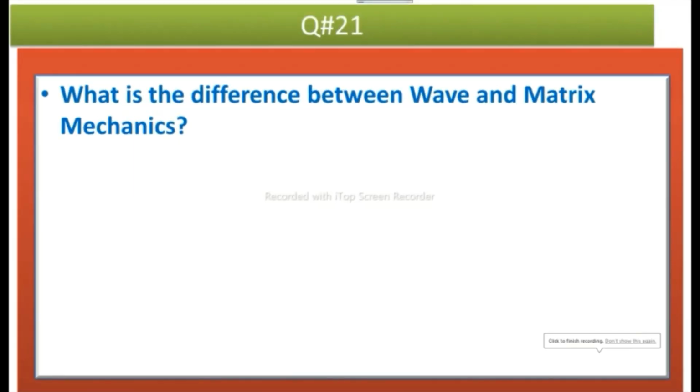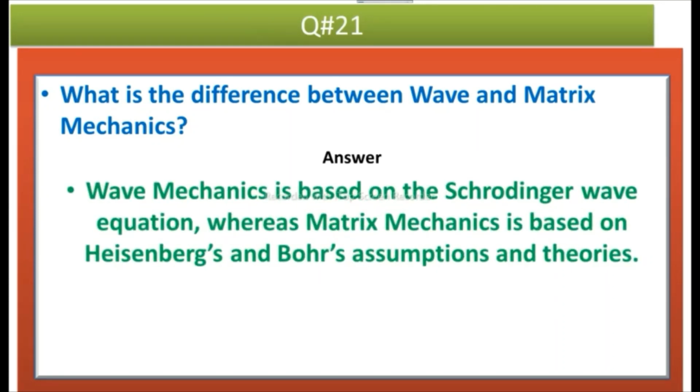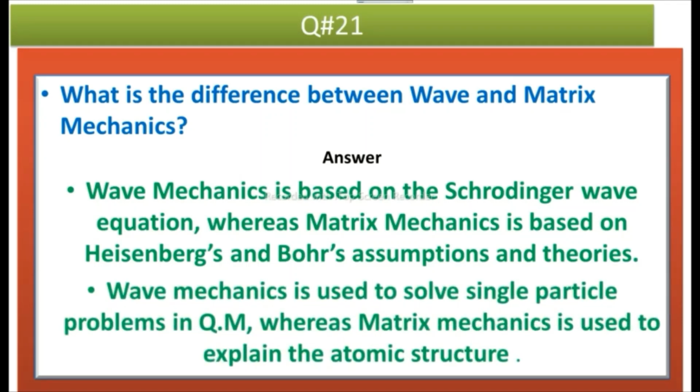Question number 21 is, what is the difference between wave and matrix mechanics? Answer is, wave mechanics is based on the Schrodinger wave equation, whereas matrix mechanics is based on the Heisenberg and Bohr assumptions and theories. Wave mechanics is used to solve single particle problems in quantum mechanics, whereas matrix mechanics is used to explain the atomic structure.